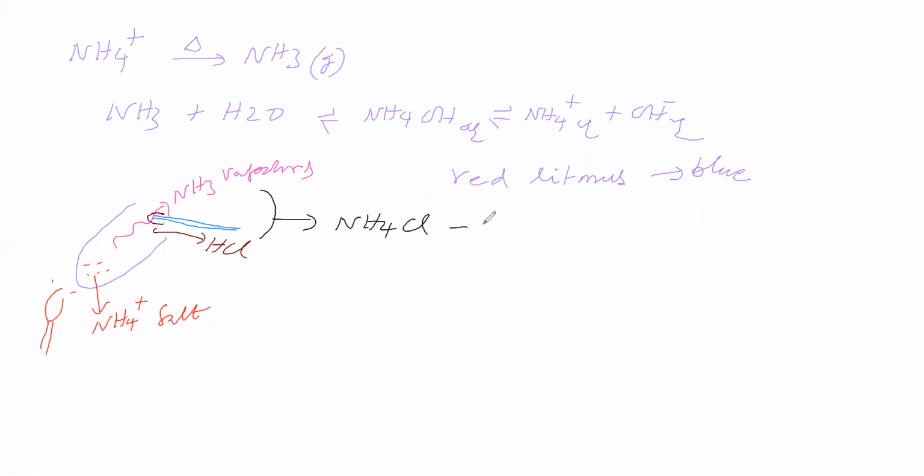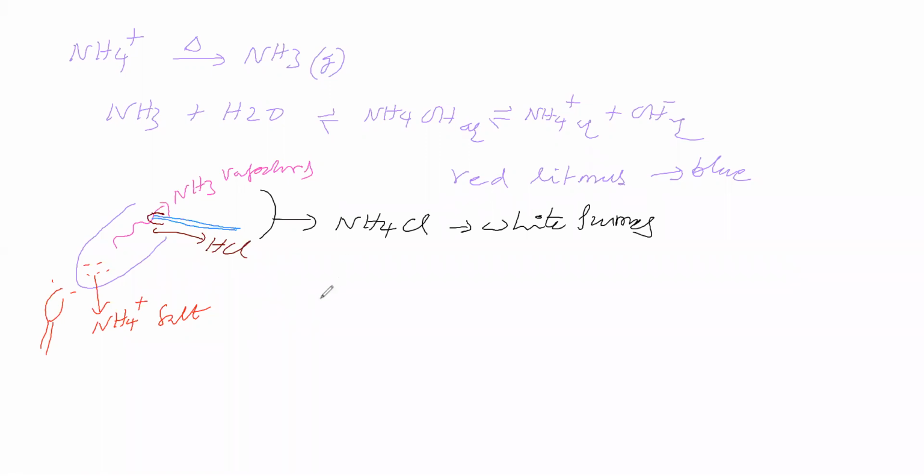This ammonium chloride is white fumes. Ammonia is colorless, HCl is colorless, ammonium chloride is white fumes. So at this place white fumes appear. Okay. So ammonia with HCl gives ammonium chloride white fumes.